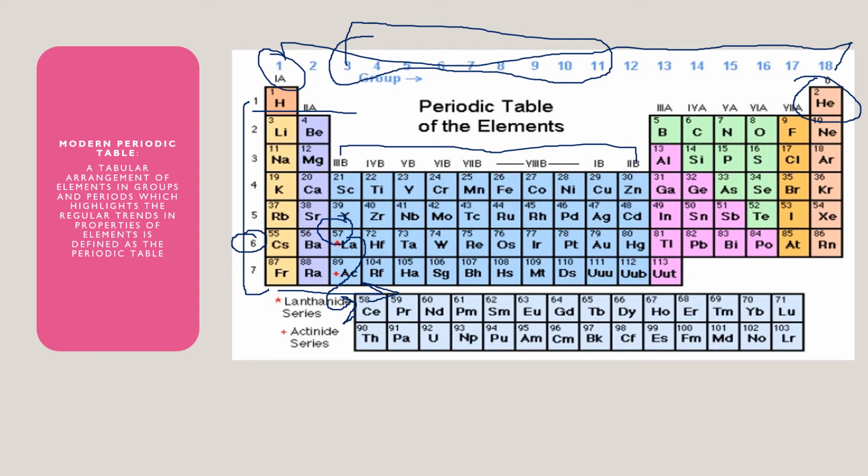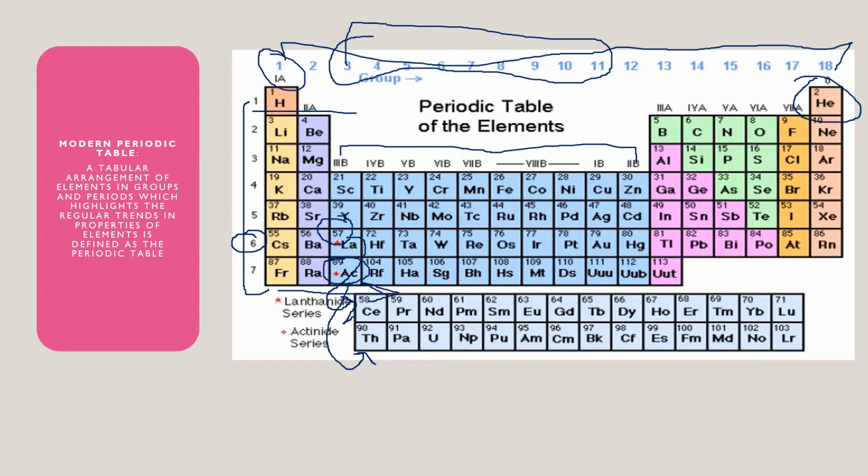Similarly in period 7, after actinium, that is Ac, you will start numbering from thorium, that is atomic number 90. So the 14 elements which are present below the periodic table, the first series is known as the lanthanoid series, and the first element of this series is cerium, and the next series of 14 elements is the actinide series, and the first element of this series is thorium.